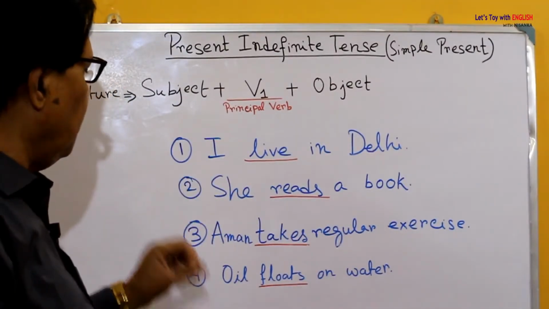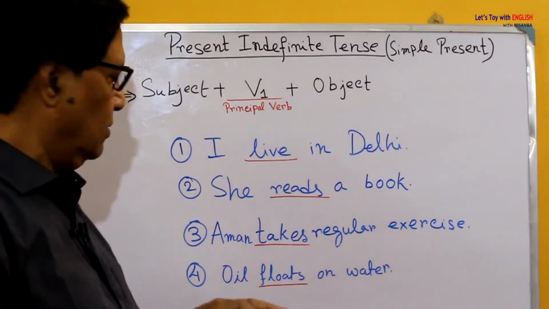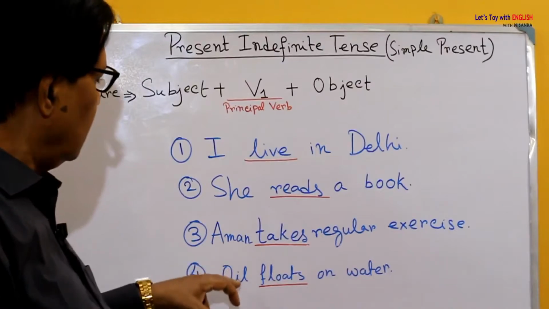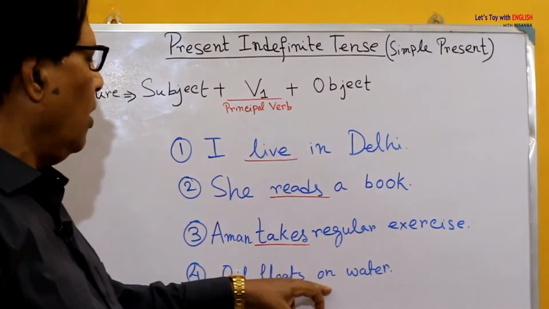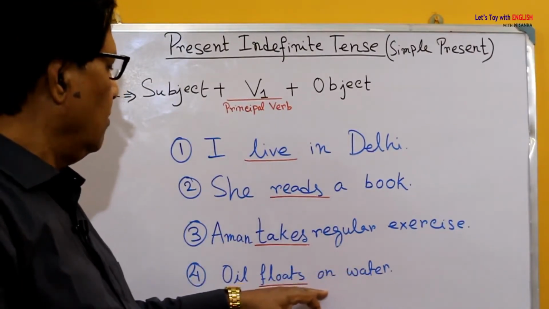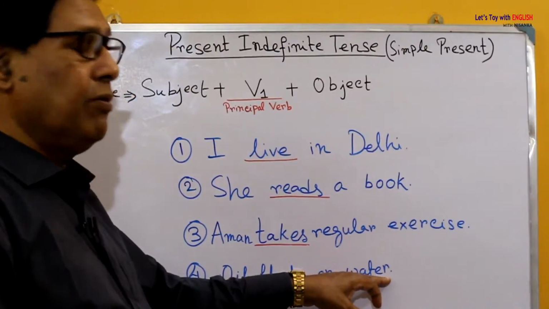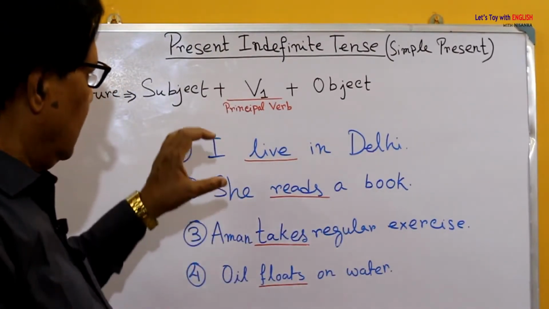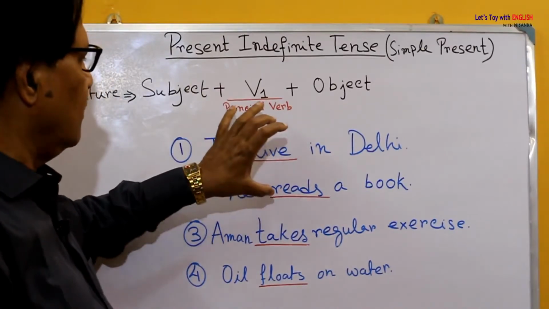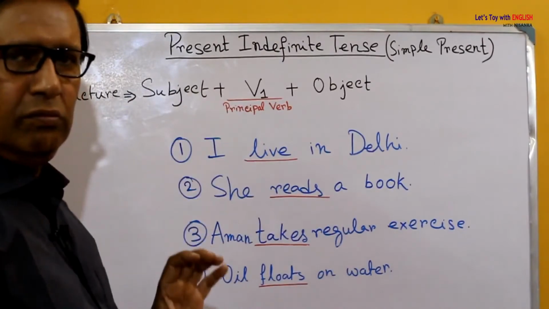Now the last and the fourth one, oil floats on water. Here oil is also a noun, floats is V1, on water is not an object, but we call this adverb of place.